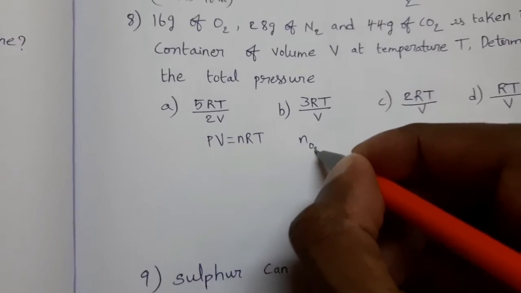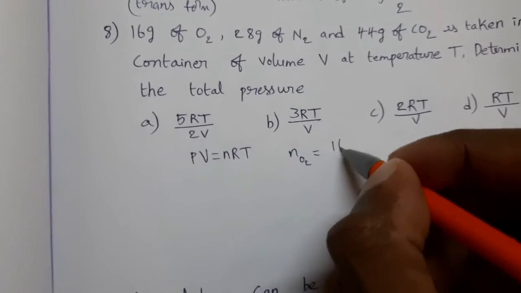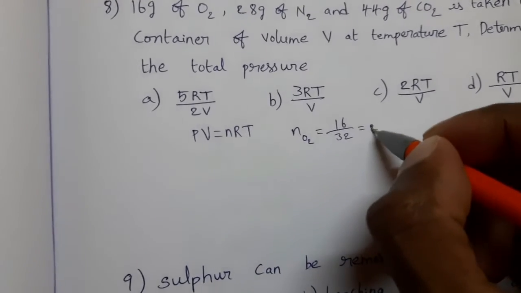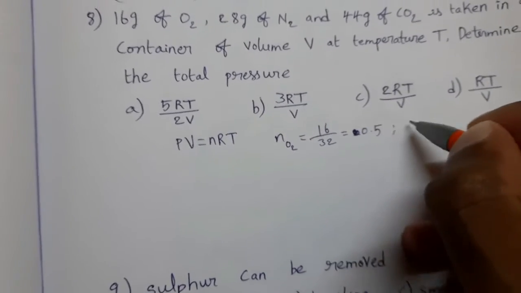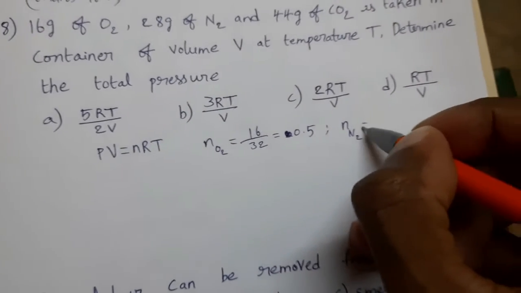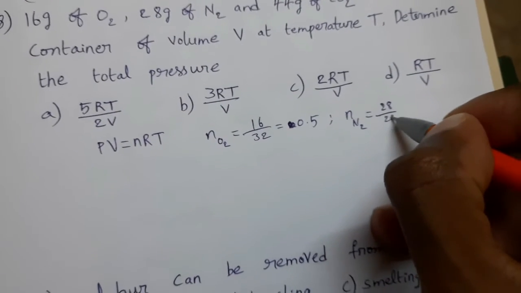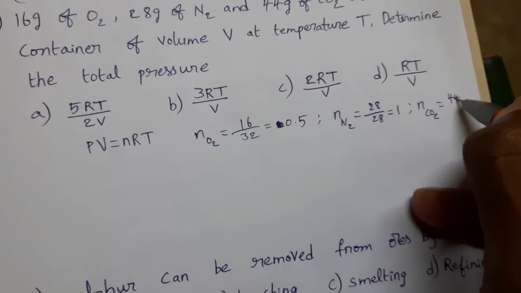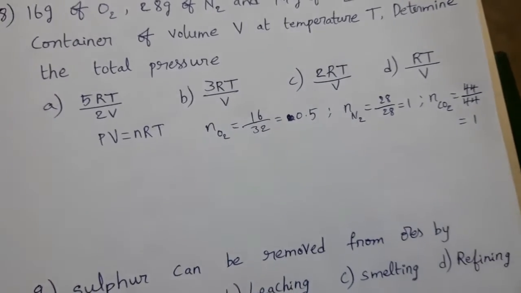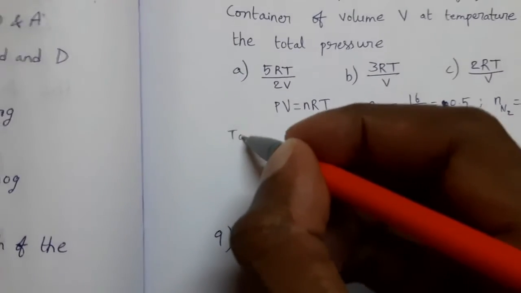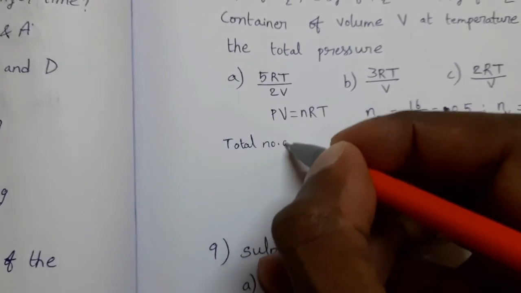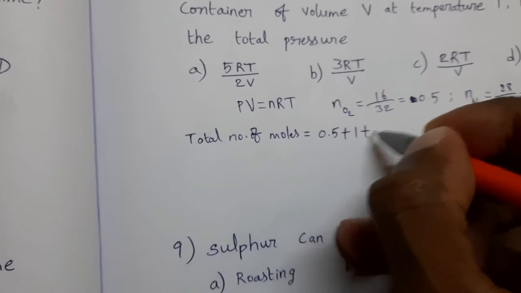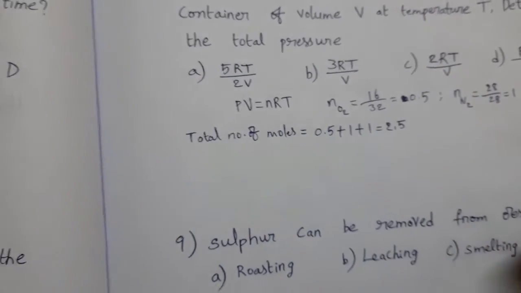Number of moles of O2 equal to given mass 16 divided by molar mass 32, that equal to 0.5. Number of moles of N2 given mass 28 by molar mass 28 equal to 1. Number of moles of CO2 44 divided by 44, that equal to 1. So total number of moles, how much? 0.5 plus 1 plus 1, that equal to 2.5.